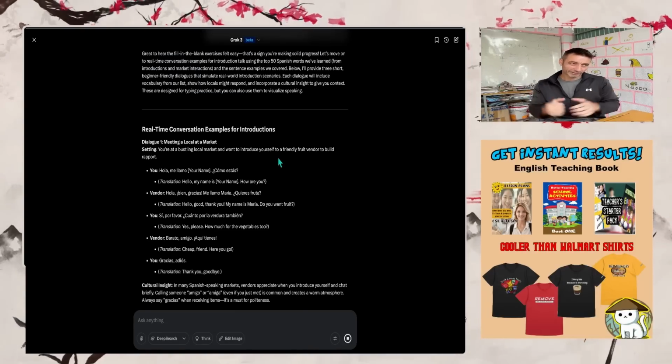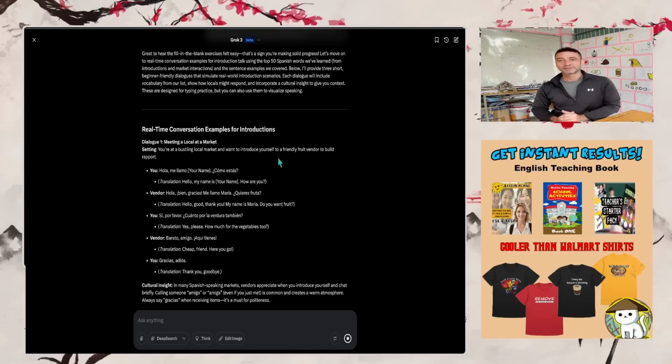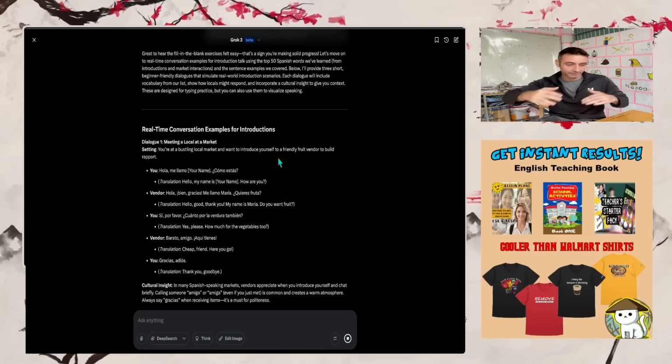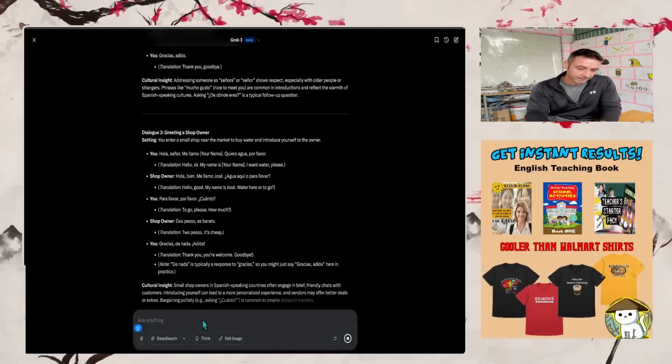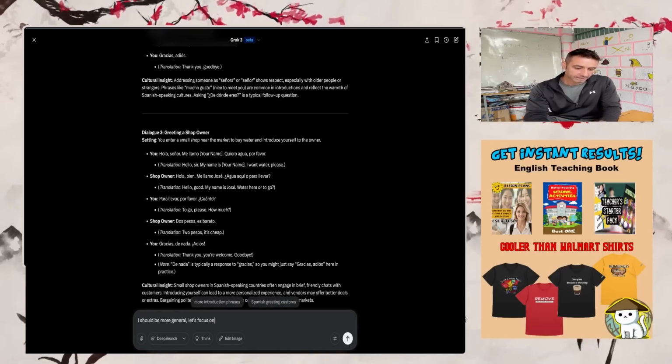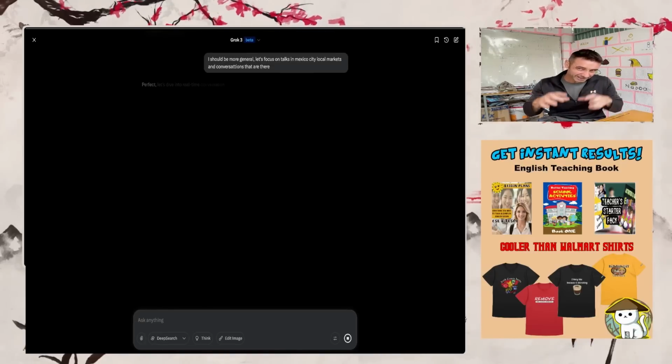We should be more direct, right? If you're learning, let's say, Vietnamese, for example, or you're learning Thai, there's going to be different dialects for different regions of the country, right? So let's say I should be more general. Let's focus on talks in Mexico City local markets and conversations that are there, right? So we kind of get the local area.